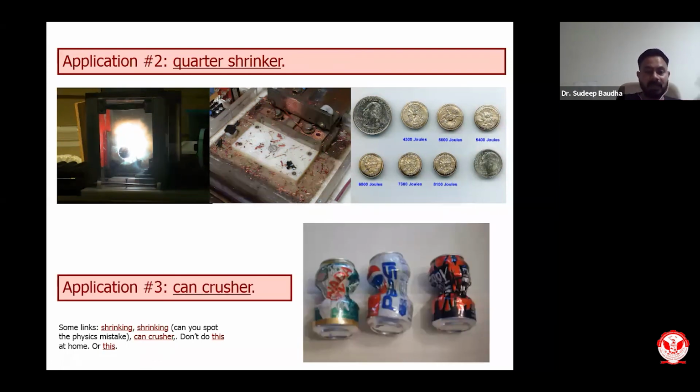We can also have can crushers. From a physics point of view, a can can be crushed. That is also very interesting for undergraduate students to understand how these capacitors can be used to crush the can. Some laboratories perform this experiment to make undergraduate students understand how a capacitor works. This is how we do it.